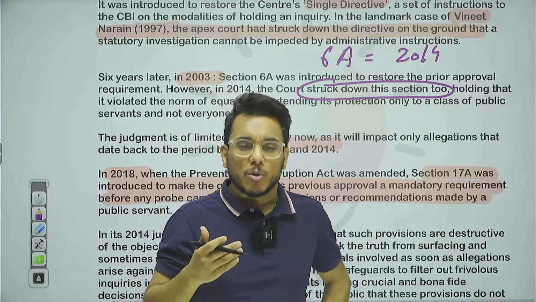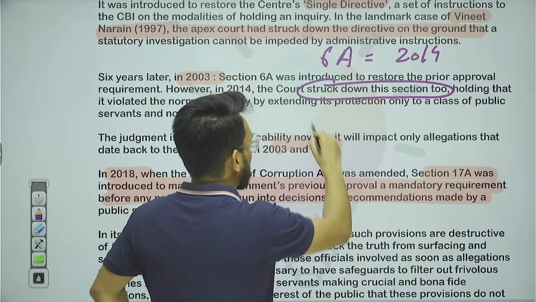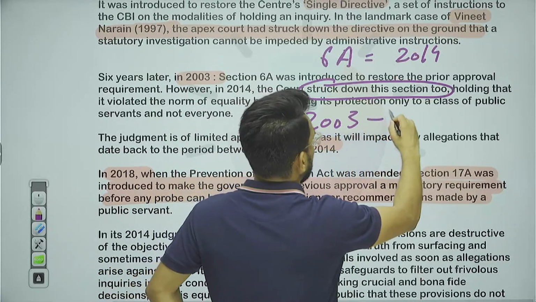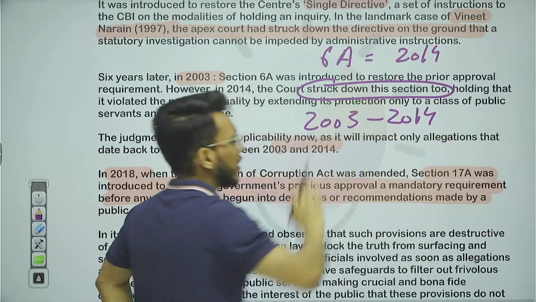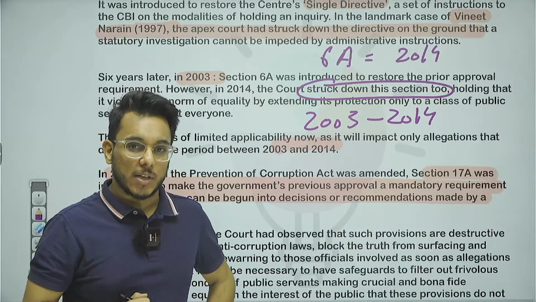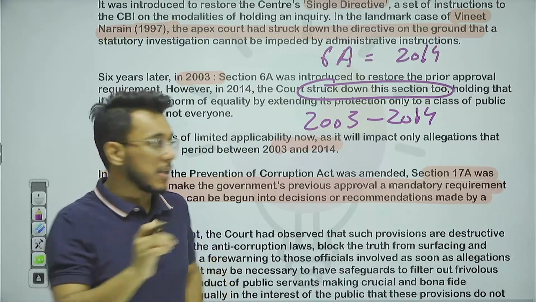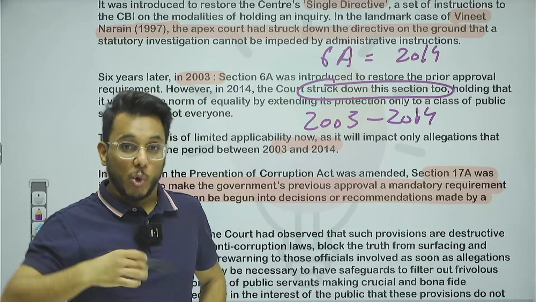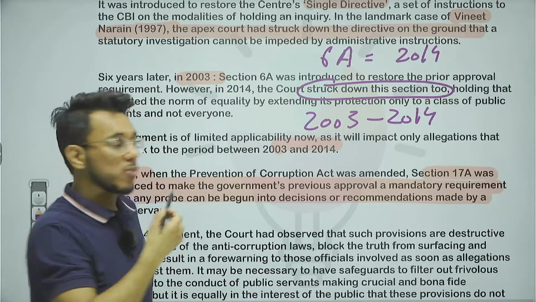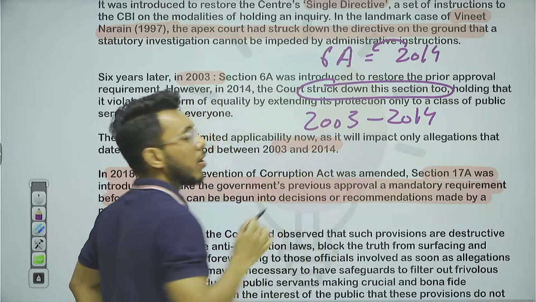But now the point comes: what about the cases which got started between 2003 and 2014? What about these particular matters? I told you DSPE came into existence in 2003. Many investigations, many charges were imposed on officers during this period. The Subramaniam Swamy case did not say whether there will be a retrospective effect or not.